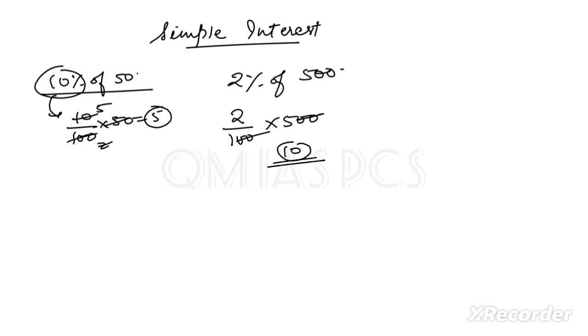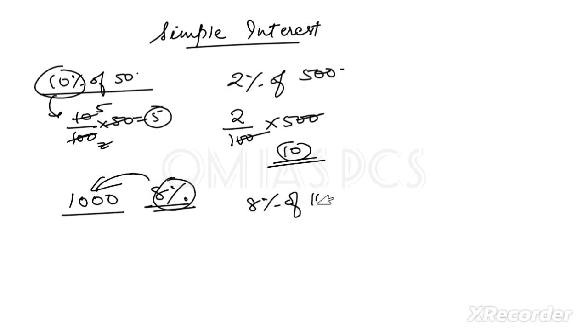Similarly, if I say I have borrowed 1000 rupees at an interest, interest means I have to pay some money for this amount, say 8% interest. So 8% of what? 8% of 1000.